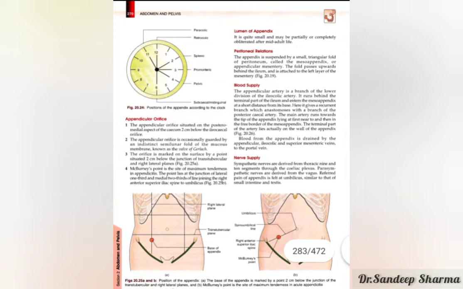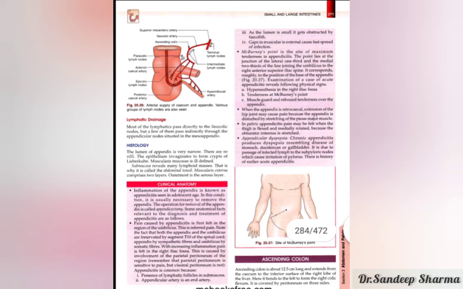Venous drainage is by appendicular, ileocolic and superior mesenteric veins to the portal vein. Sympathetic nerves are derived from thoracic 9th and 10th segments through the celiac plexus, and parasympathetic nerves are derived from the vagus. Lymphatic drainage passes directly to the ileocolic nodes.